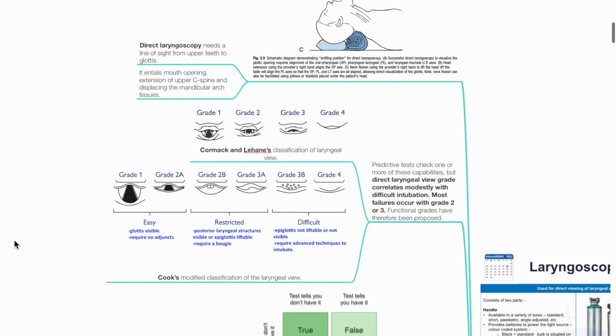The Cook's modified classification of laryngeal view: grade 1 and grade 2A predict easy intubation, glottis is visible, and intubation requires no adjuncts. Grade 2B and grade 3A are restricted views. Posterior laryngeal structures are visible, or epiglottis is liftable. Intubation may require a bougie. Grade 3B and grade 4 are difficult views. Epiglottis is not liftable or visible. The patient requires advanced technique to intubate.